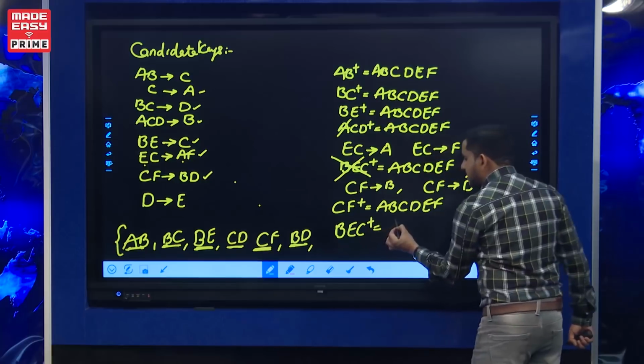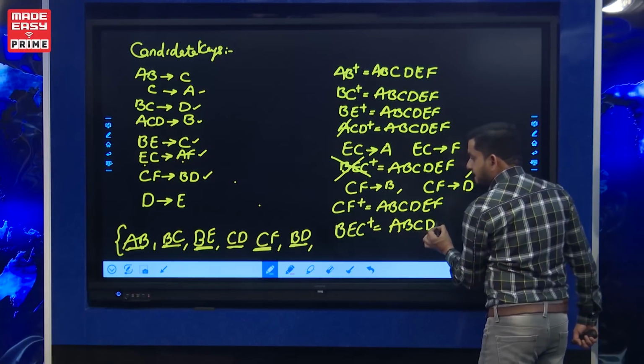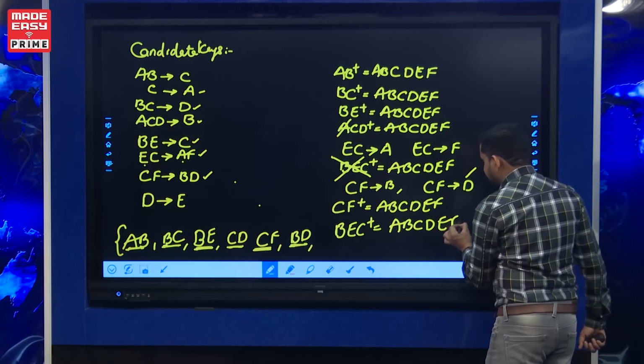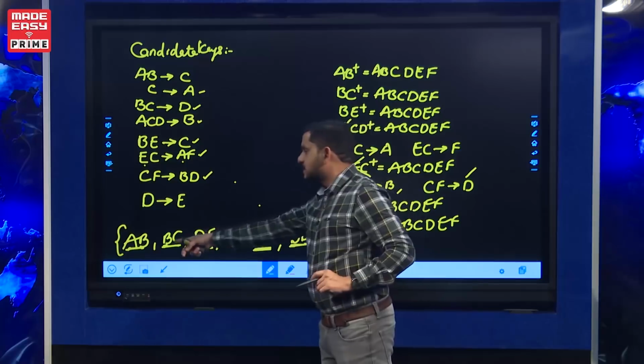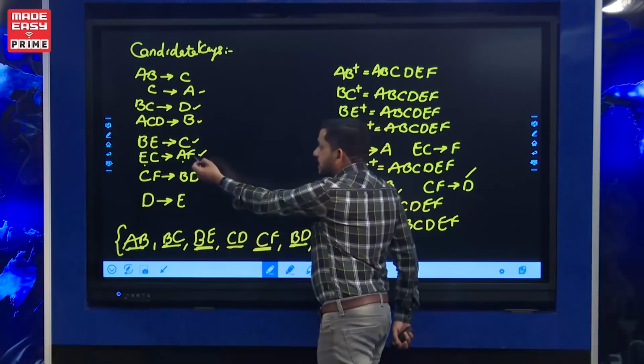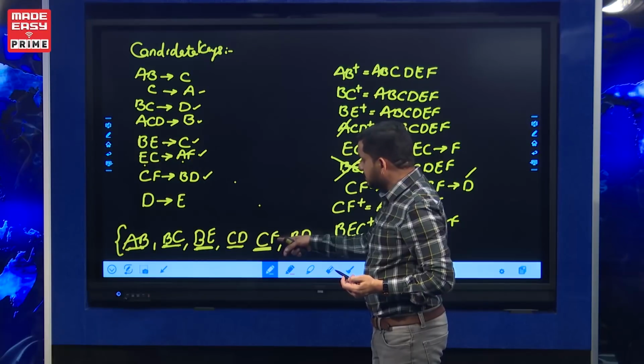BEC closure determines all attributes, but BEC is not a candidate key because BC already covers it. Okay, then F is there in this key. F can be replaced by EC. If F is replaced by EC,